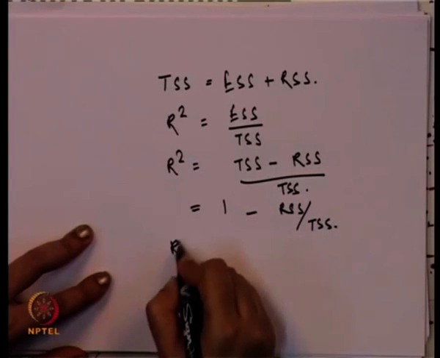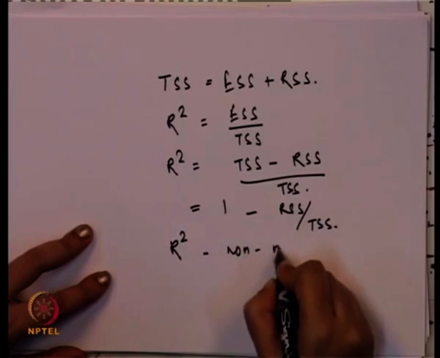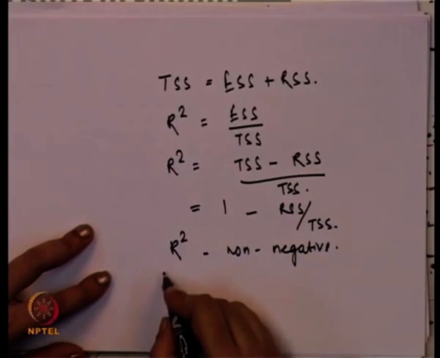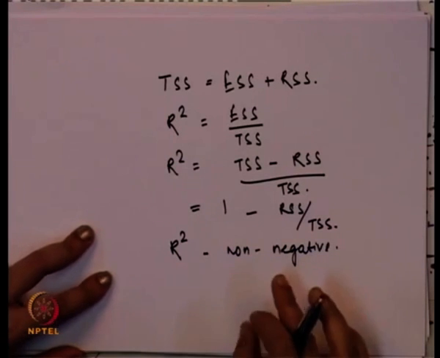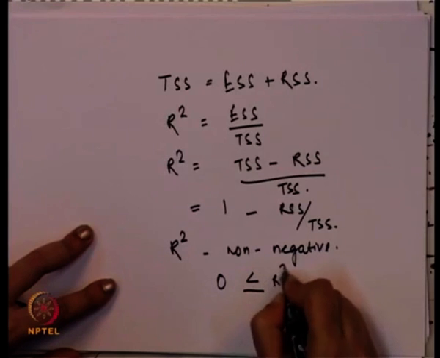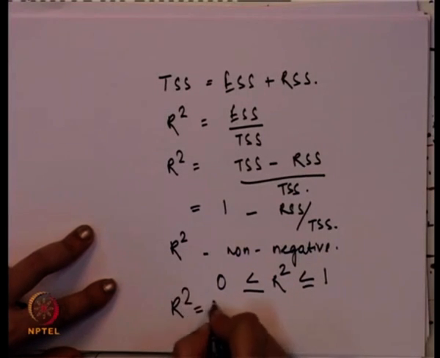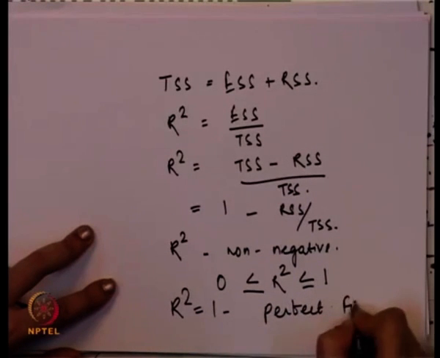R square has to be non-negative, because it talks about the coefficient of determination, the explanatory power of this model altogether, and it should always be 0 less than or equal to R square less than or equal to 1. If R square is equal to 1, we call it a perfect fit. Okay.